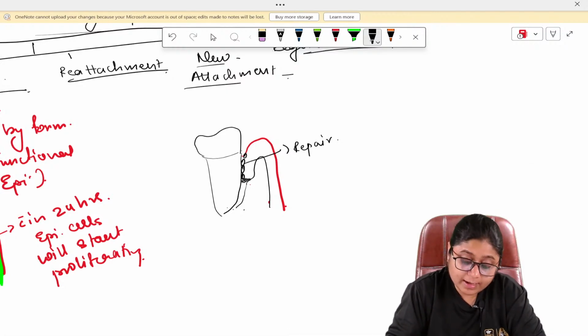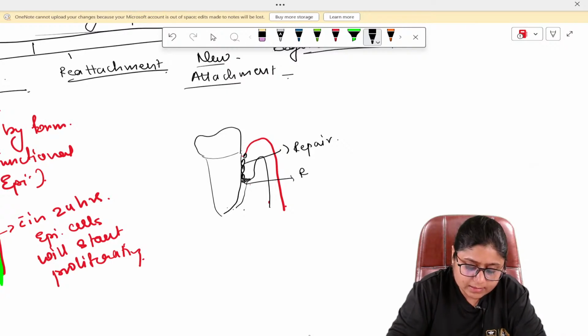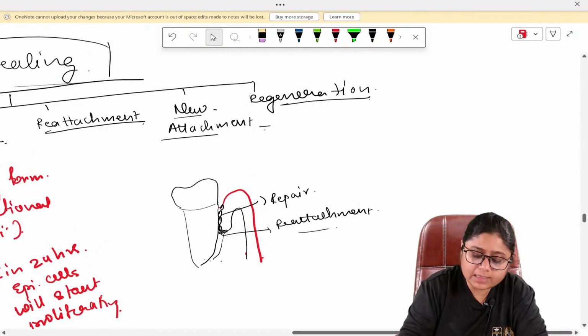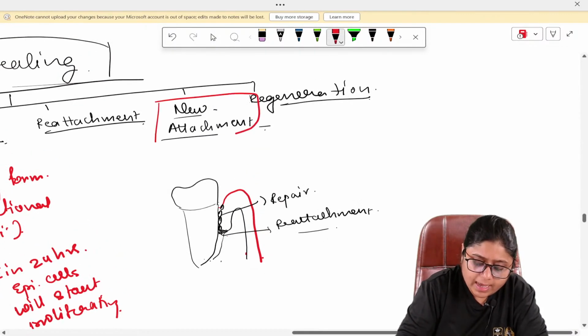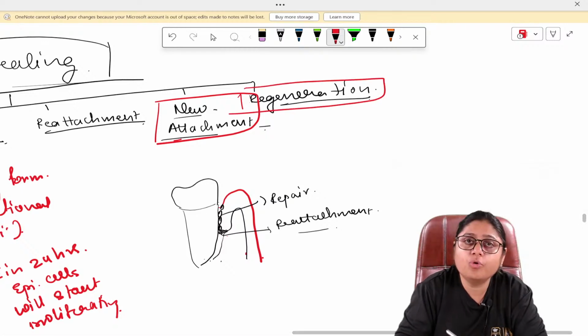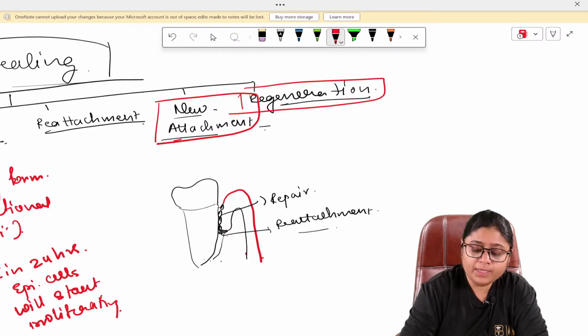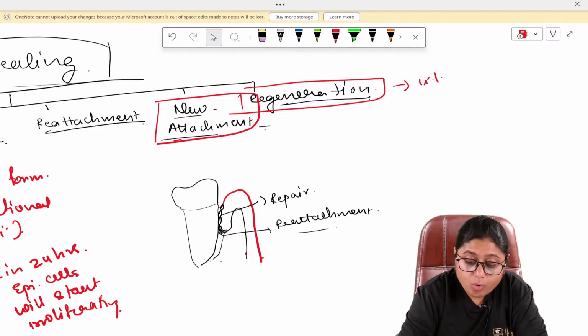So that is what is reattachment. This is called reattachment. Okay. New attachment you can classify as a type of regeneration only. But in regeneration, what we are believing is the whole anatomy.